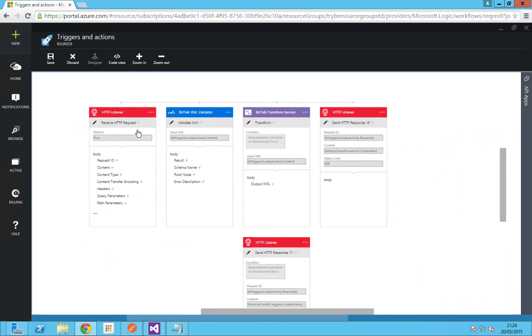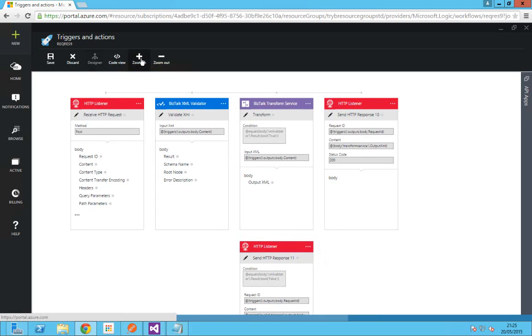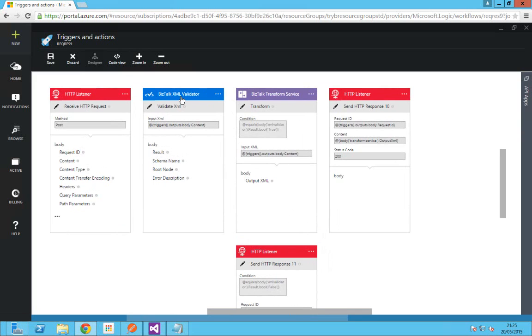So as you can see here, this is the happy scenario. If the validation is success, this will execute. If the validation is false, this will execute. You can see the sequence in which the actions position themselves is based on three conditions. They call it implicit positioning. In this case of the XML validator, I've given the input XML to be the content of the HTTP listener, the trigger. By defining this expression, I'm implicitly defining a condition for this action to position after this trigger.